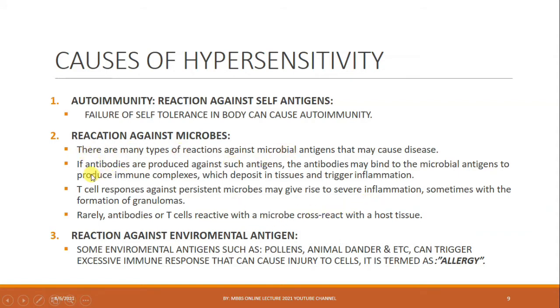For example, if antibodies are produced against such antigens, the antibody may bind to the microbial antigens to produce immune complexes, which deposit in tissue and trigger inflammation. The T cell response against persistent microbes may give rise to severe inflammation, sometimes with the formation of granulomas, or granulomatous inflammation. Rarely, an antibody or T cell reactive with a microbe cross-reacts with host cell tissue, as is the case in rheumatic fever.